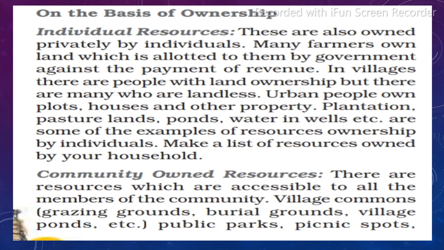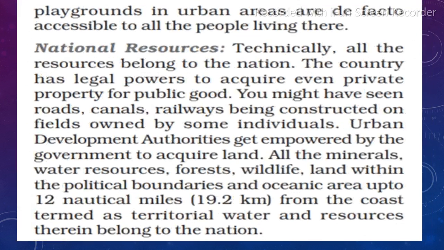Some resources are there which are accessible to all the members of the community. It means that suppose the playground in your locality, all the children of your society can enter over there, all the people have the right to enter over there. Suppose a picnic spot, a library in the locality. So this is called the community owned resource, where all the persons of the community have their rights.